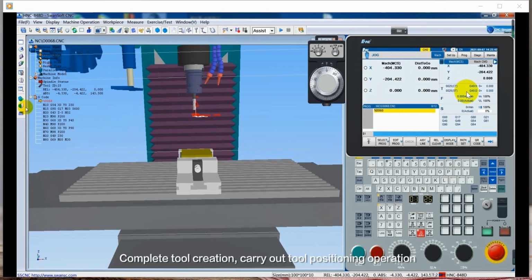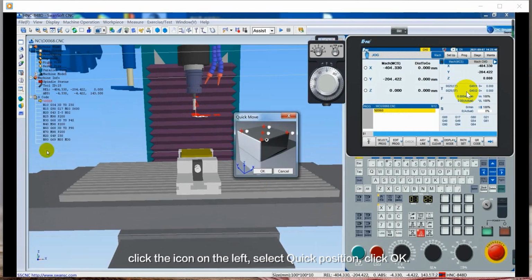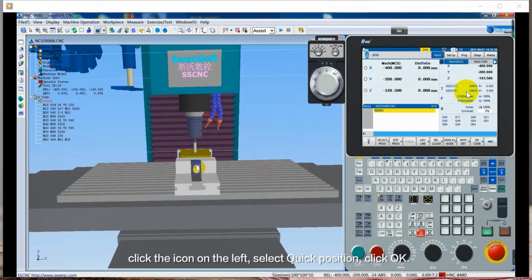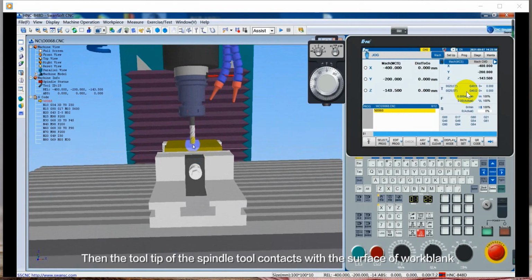And now carry out the tool positioning operation. Click the icon on the left. Select Quick Position. Click OK. Now the tool tip of the spindle tool contacts the surface of the work blank.